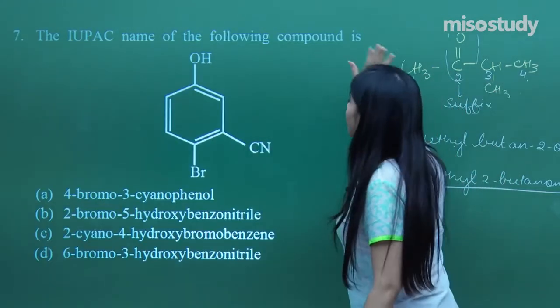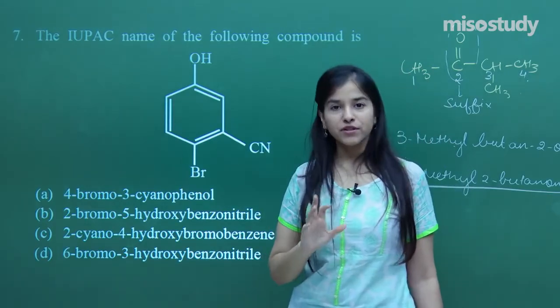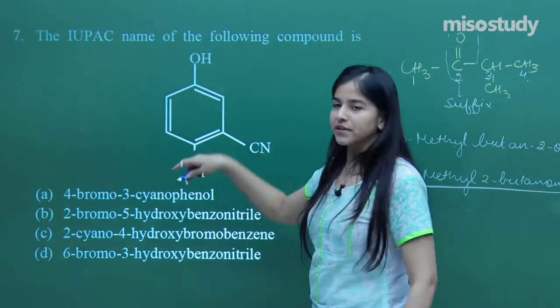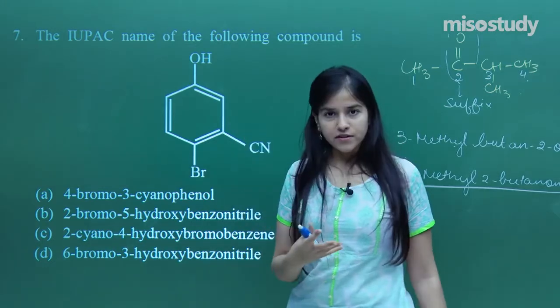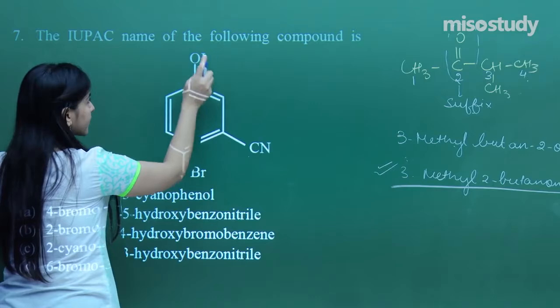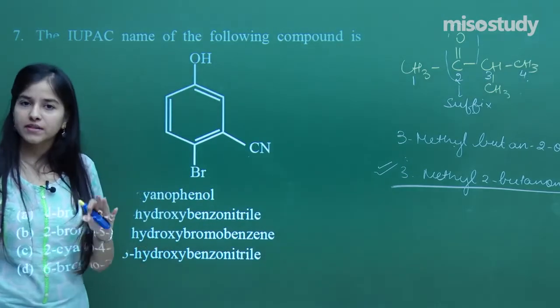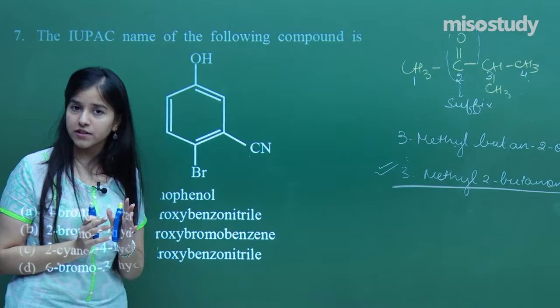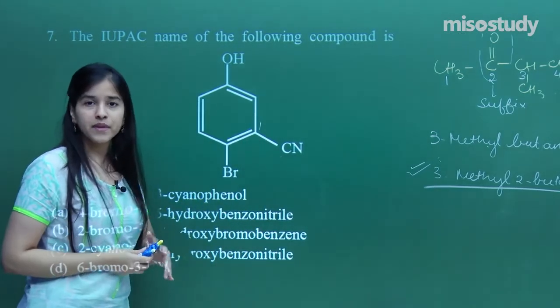Again, the IUPAC name of the following compound, I need to have a proper IUPAC name. Now that's a very typical question over here. I've got an aromatic ring. I will be assigning number 1 to what? So if you see over here, I've got a cyano group, I've got an OH. So the nitrile group always is of higher priority.